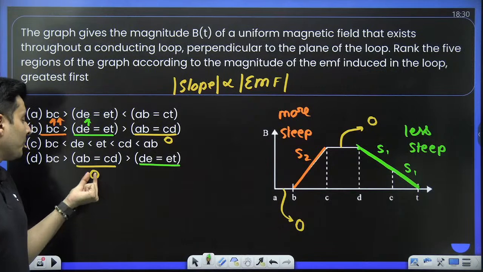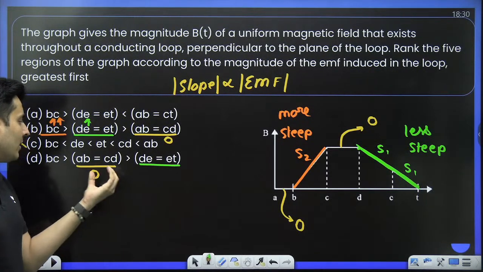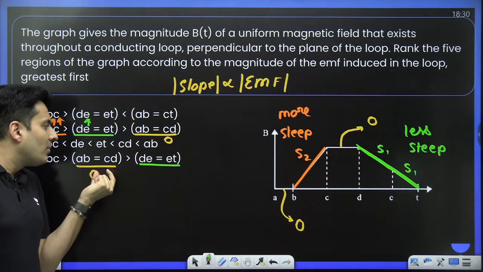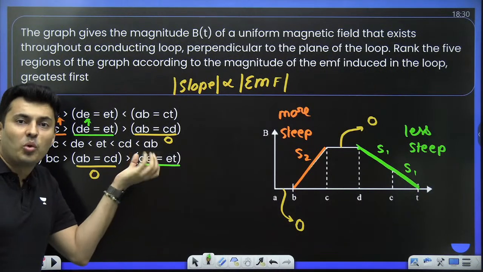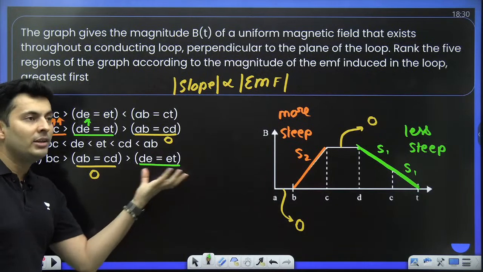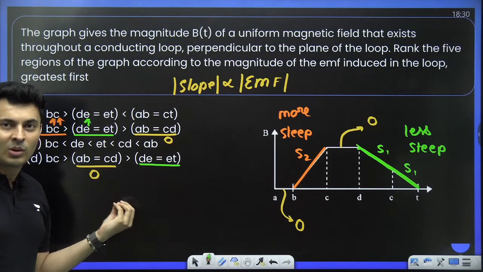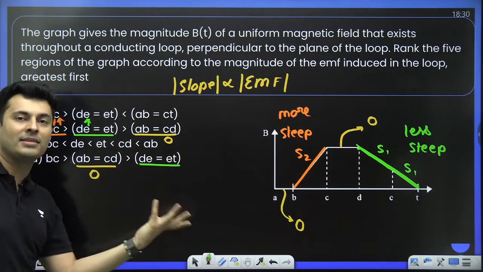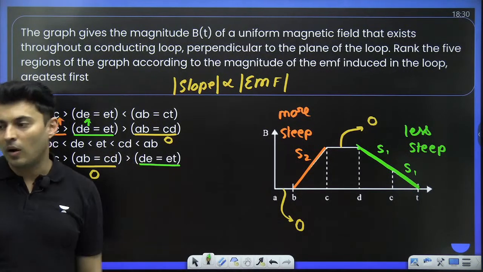Why is this not so? Because this is 0. How can this number be more than this? Because this is some positive value. This is a magnitude. How can 0 be more than 2 or 3 or 5 volts? Obviously 2, 3, 5 volts will be more than 0. So this ordering is wrong.